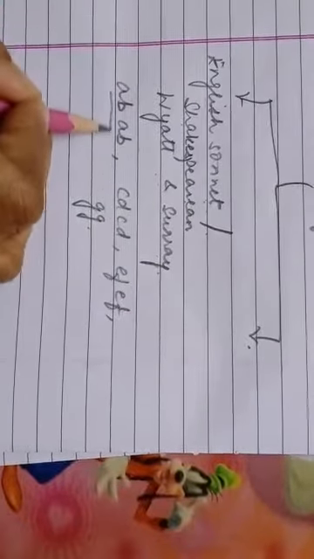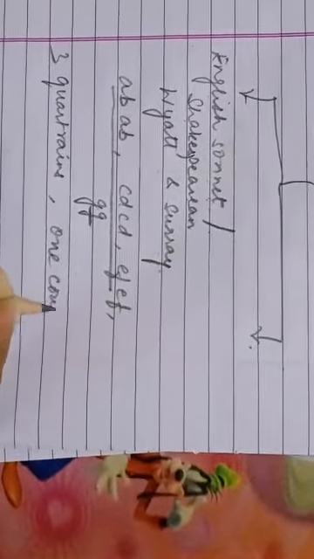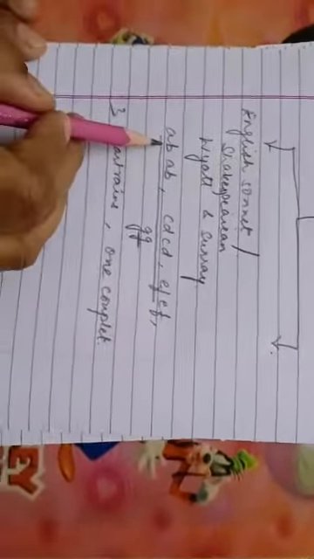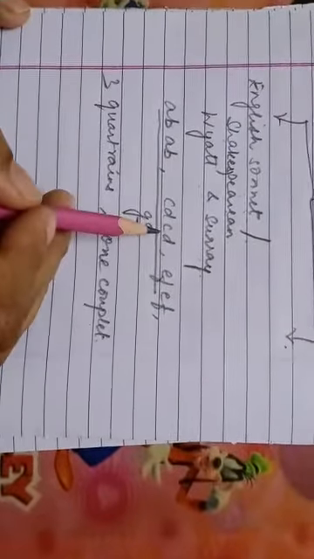So there will be three quatrains and one couplet in English sonnet. So this is the most important feature of English sonnet, that it will have three quatrains, one couplet, and a particular rhyme scheme: AB, AB, CD, CD, EF, EF, GG.